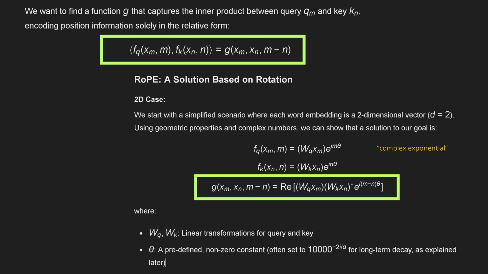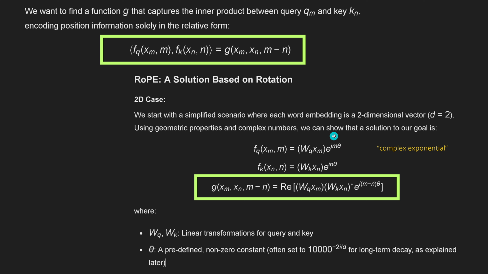Now you can check your books of mathematics and you know there's one solution to this system of equations. There's one solution, and this is a beautiful solution because mathematics, pure mathematics, without any knowledge about AI, tells us, yeah, in function theory, we know that the solution to this equation, the function f of our query and the function f of our keys at a specific position m or a specific position n, has to be in this form with a complex exponential.